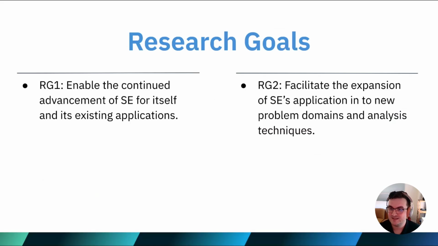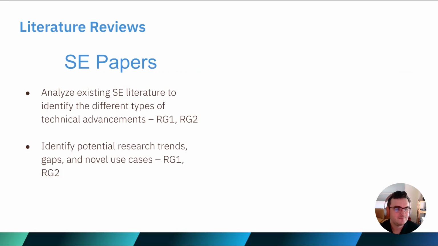So these limitations to symbolic execution have persisted for the many years that it's existed. So we wanted to take a step back and survey what the state of the literature is to get a sense of where we are, what has been tried, and where we should focus our efforts next. And to that end, we sought to answer the following research goals. So how can we enable the continued advancement of symbolic execution itself within its existing applications? And how can we facilitate it to expand to new domains and maybe incorporate new analysis techniques as well to overcome its limitations? So to answer these goals, we conducted a broad literature review of nearly 300 papers from two